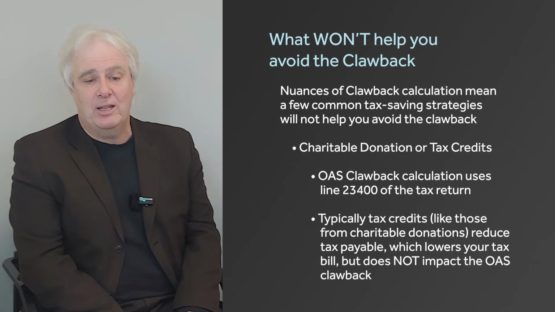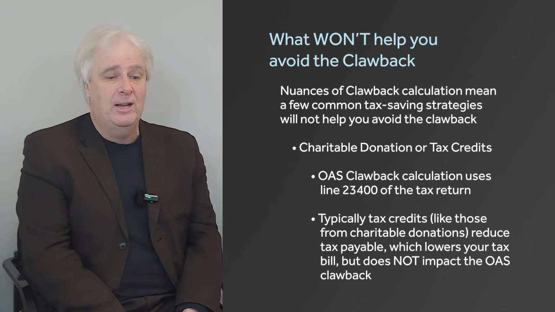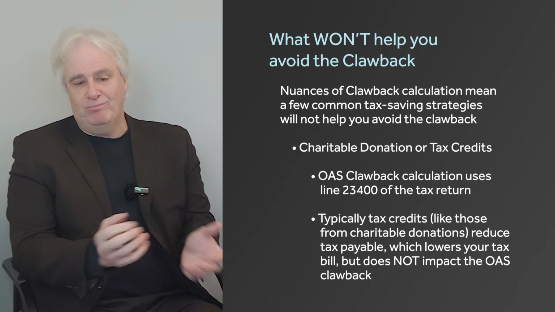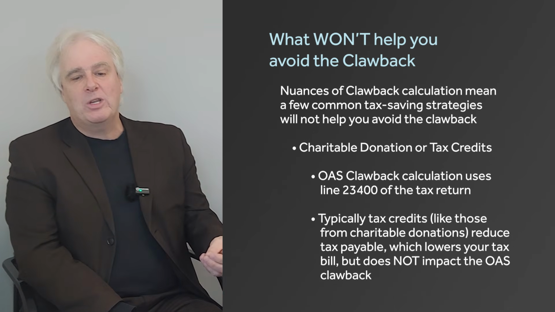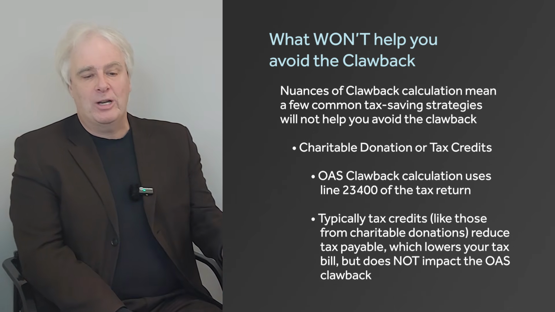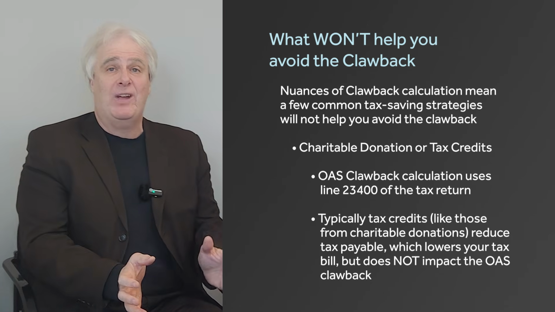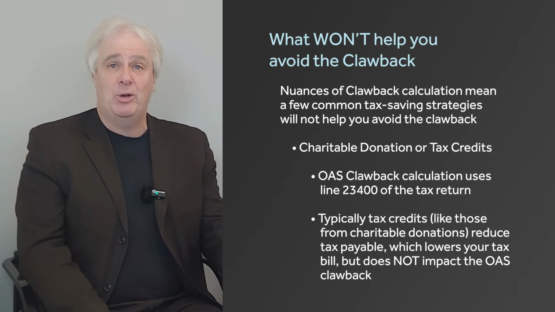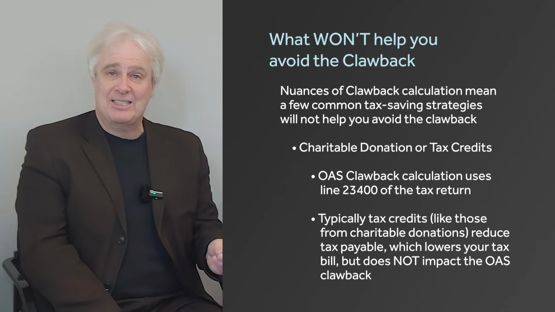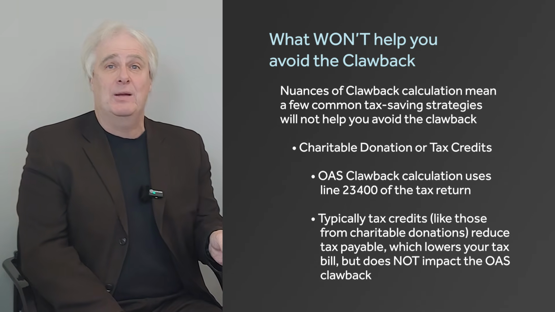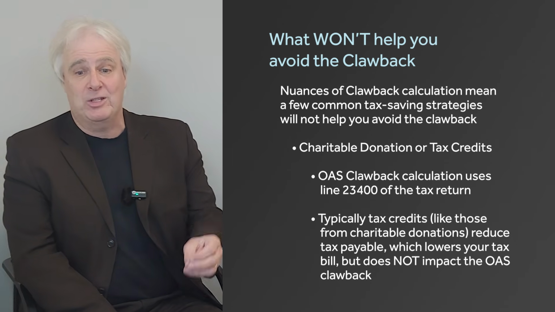OAS clawback calculations use that line 23400. So typical tax credits, like those for charitable donations, reduce tax payable, which is lowering your tax bill, but do not impact your OAS clawback level. That's a huge factor to remember. So if you're making charitable donations, that's great. It's going to lower everything you've got, but that's not going to affect your OAS because of where it comes in on the tax return and how things are reported.